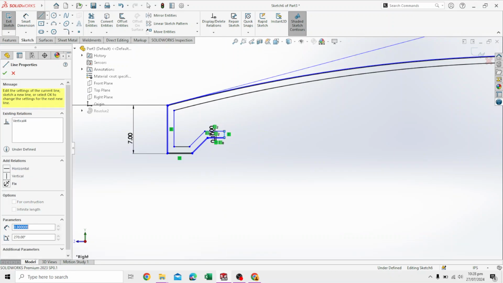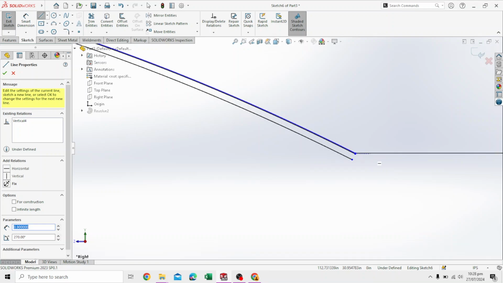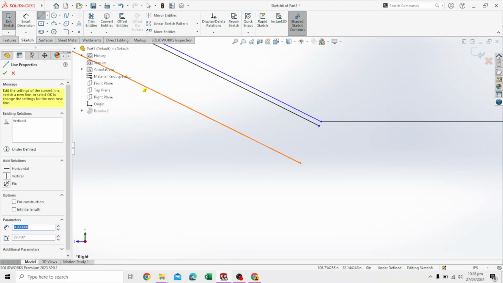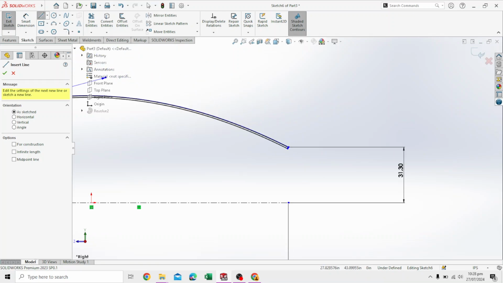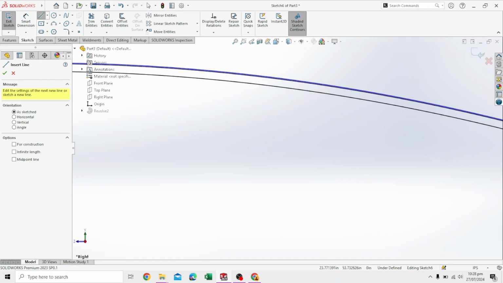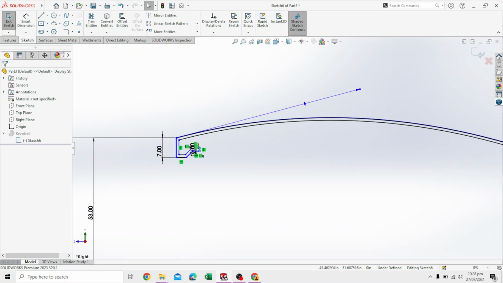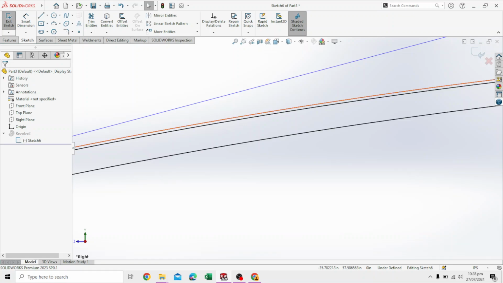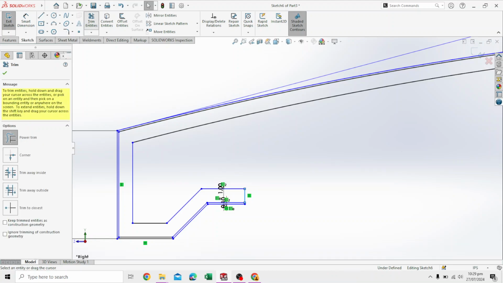Read the geometry. Close it in this area and the same at the other end. There was an offset increment.